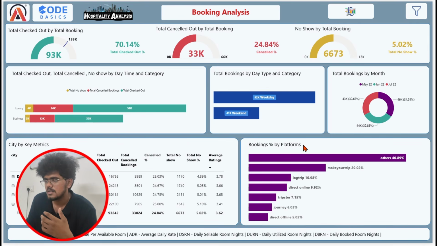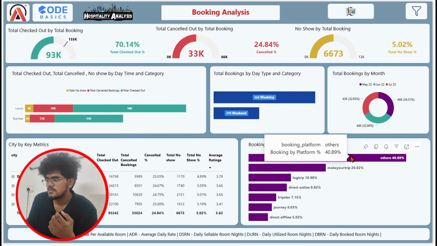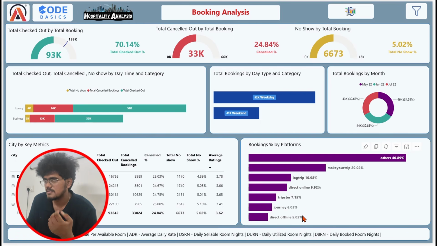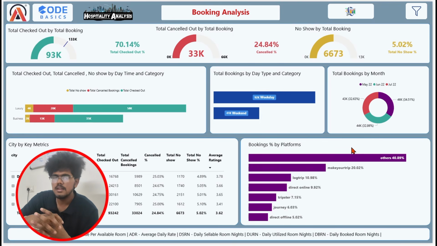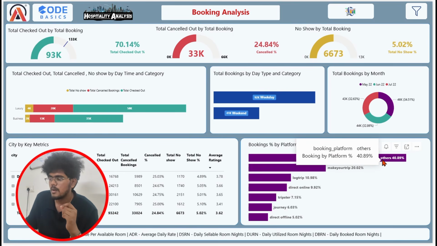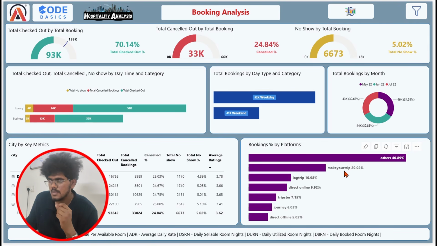And this chart tells you about the booking percentage by platforms. So first we have others, and we have other platforms as well. But if you look at others, we don't have that detailed data. It could be more than 20 platforms in others. It could be more than 30. We don't have the exact count of the platforms, but the combination of those platforms contributed 40% of the bookings. But if you look at a single platform, Make Your Trips has contributed 20% out of 100% of bookings, which we have to acknowledge.